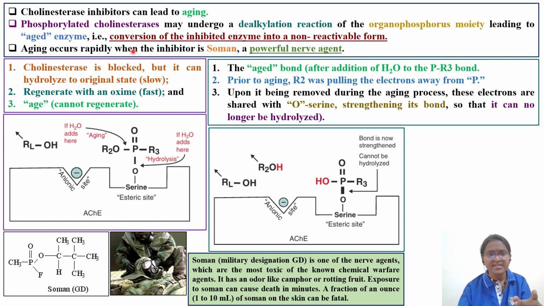Aging occurs rapidly when the inhibitor is, for example, soman, a powerful nerve agent. Let's pause here. You should read about soman, which was used as a nerve agent, a chemical warfare agent. Its odor is similar to camphor or rotting fruit. It is so poisonous that even minute amounts, 1 to 10 ml through skin exposure,